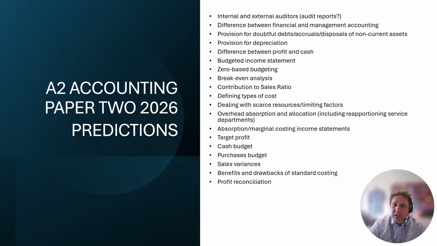And equally, the profit reconciliation, again, only came up once. That could be linked to the sales variances. You could work out the sales variances. You could have been given the material and labor and then do a profit reconciliation. I could see that. That could come up. And profit reconciliation only once. Make sure you know how to deal with addition or a reduction in gain or loss contribution, shall I say? It's a quick way of saying it. Have a look at the profit reconciliation.